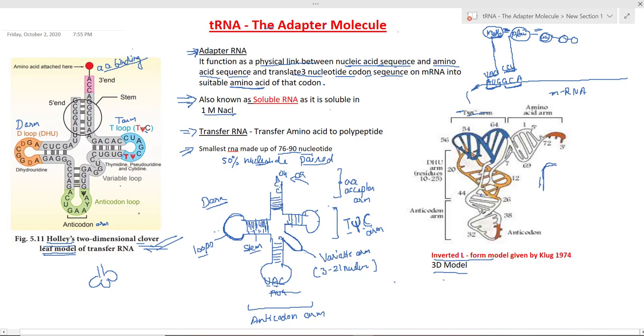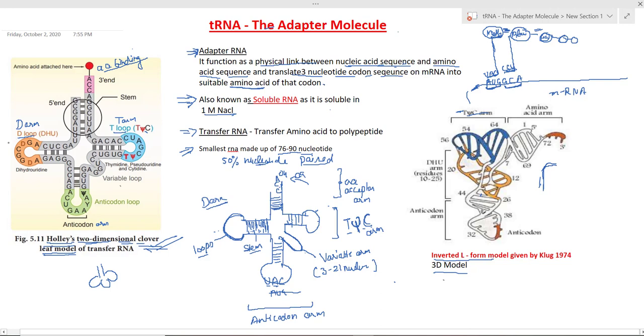So we come to this model, the Holley model, the 2-dimensional model, also known as the cloverleaf model. Here you can see clearly the different loops of different arms. This is the D loop of the D arm, this is the T psi C loop of the T psi C arm, and this is the amino acid binding arm, and there is the anticodon loop on the anticodon arm. So here we will discuss the loops of different arms.